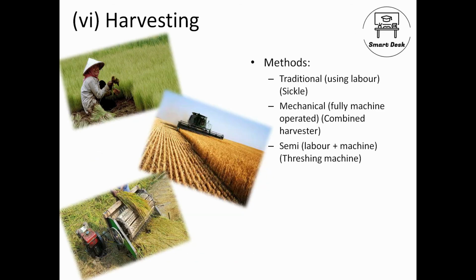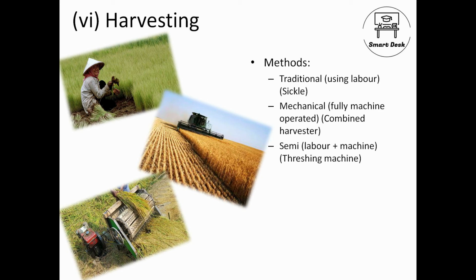So after your crops are ready, you need to harvest them, meaning cutting of crops. We use methods like the traditional method, that is laborers are employed to cut the crops. They usually cut the crop with a sickle, as you see in the first picture. In the second picture you see a mechanical method. It's fully machine operated and the machine is called a combine harvester. At the beginning it cuts the crops and at the end it separates the grains from the crops. So it is far advanced.